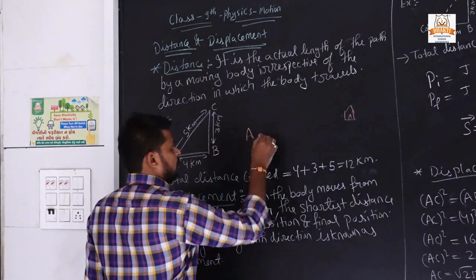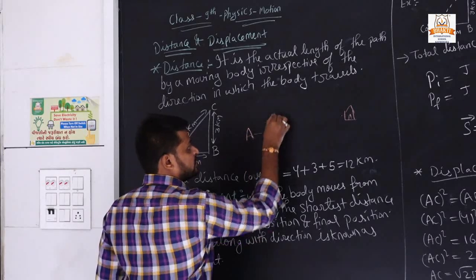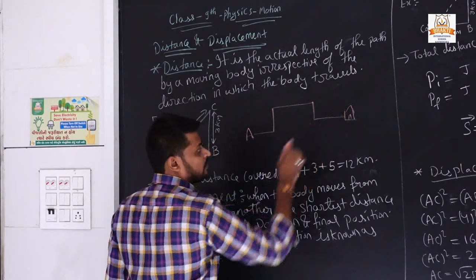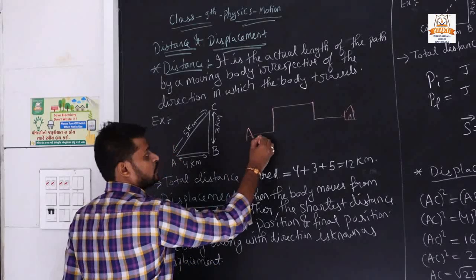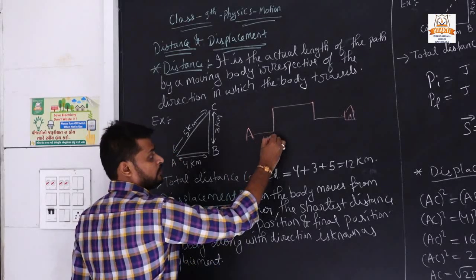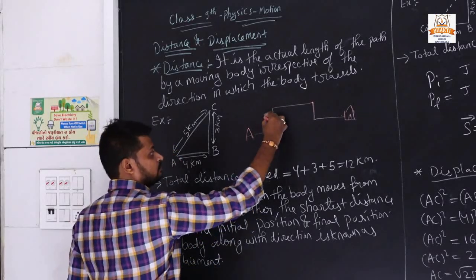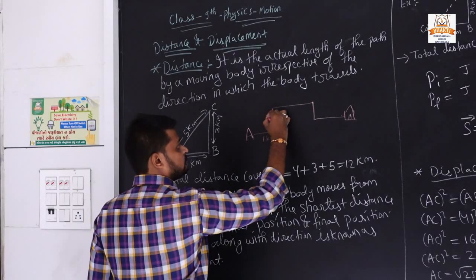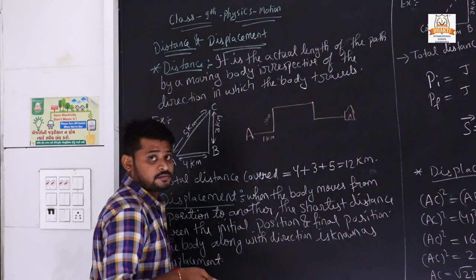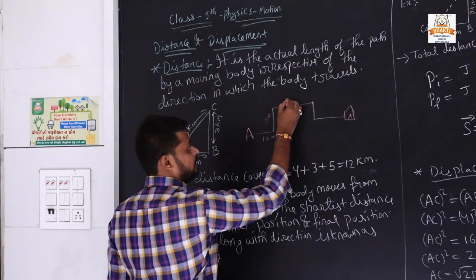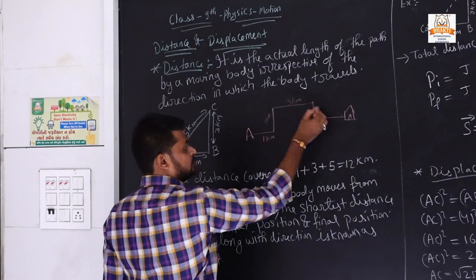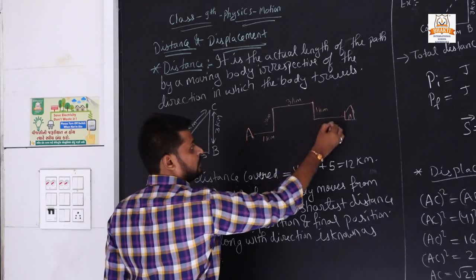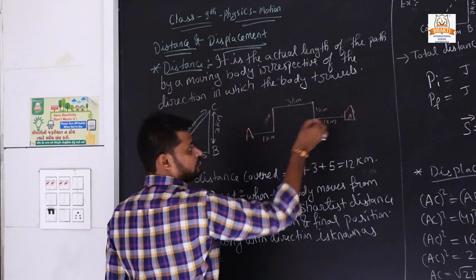Suppose you are standing here and your house is here, and the route is like this. First you go 1 kilometer east, then 2 kilometers north, then 3 kilometers, then 1 kilometer, and then 1 kilometer.